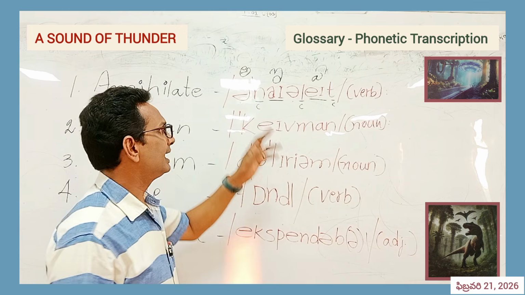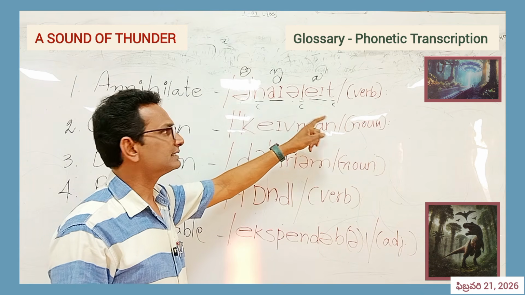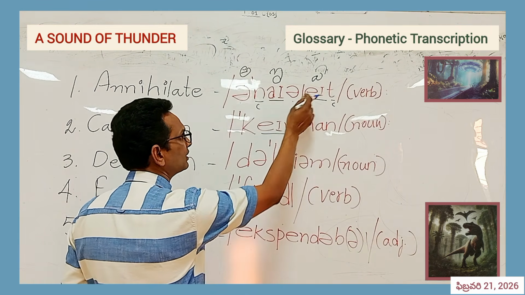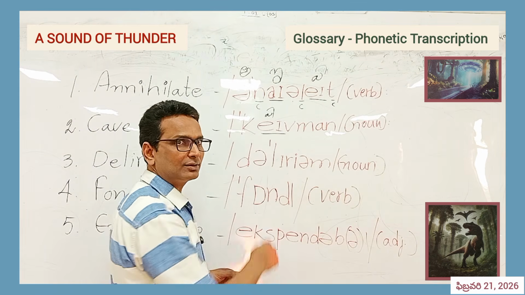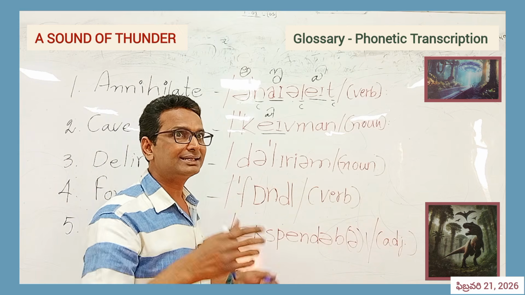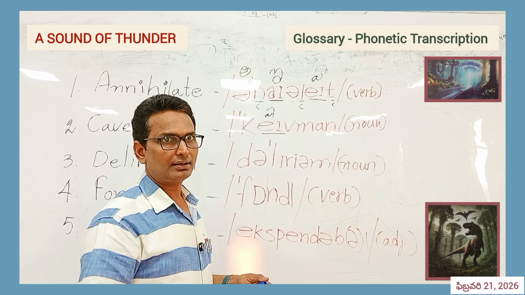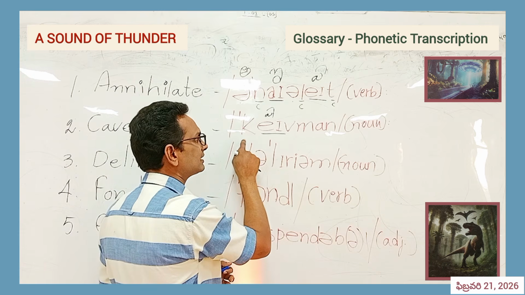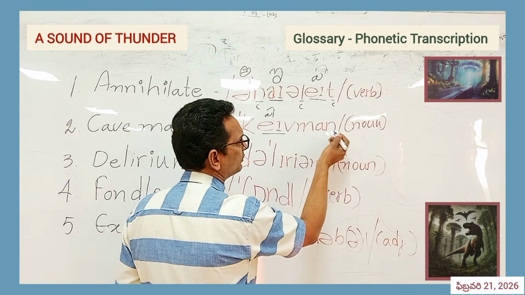Now please do repeat after me: annihilate, annihilate. This is a verb. Next, this is again a diphthongal glide. Two symbols form one sound like this. Please remember and write it down in your books. This is very important. This is pronounced A, not A. Don't make it so big and rough. It's very tiny and a very decent utterance. So K, it's a consonant, K. And V, and M.